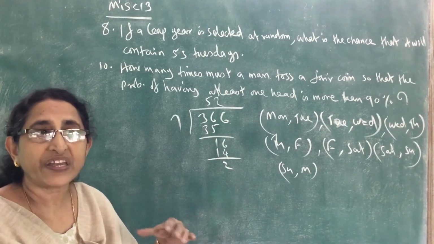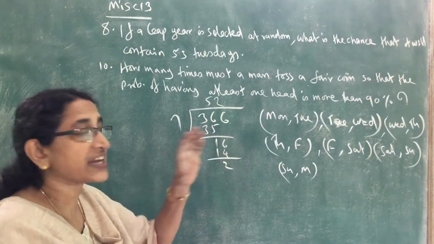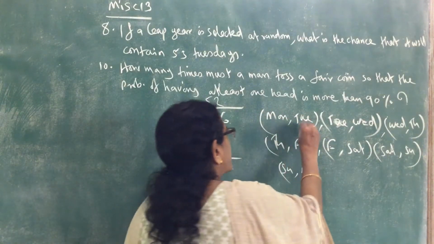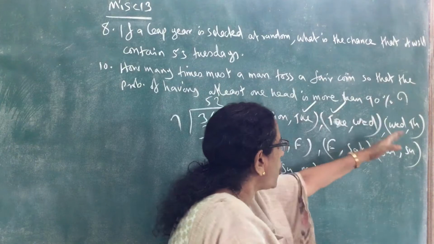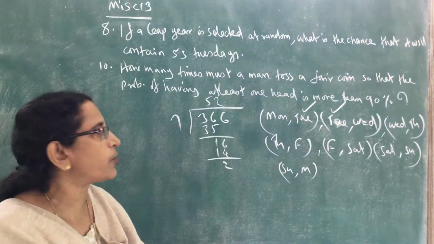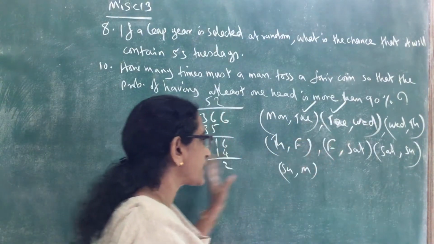And in this, how many favorable cases are there? We want to find the probability that these 2 days will contain a Tuesday. Here there is Tuesday, here there is Tuesday. No other combination has Tuesday. So the total number of possible outcomes is 7. Favorable outcomes only 2. So what is the required probability?